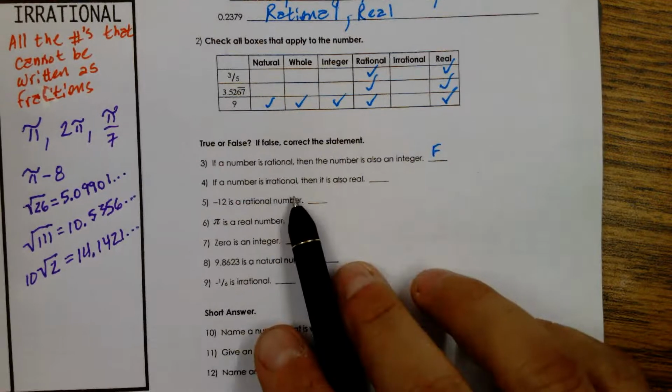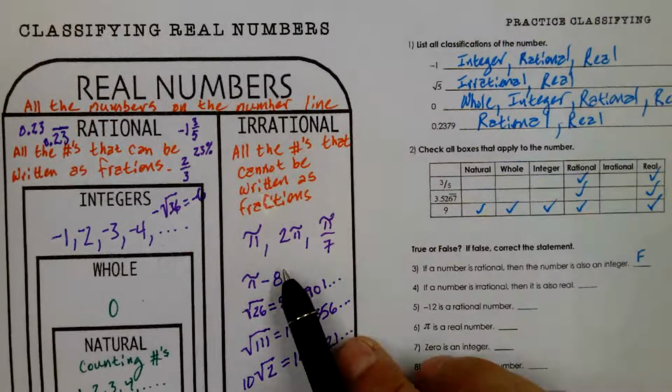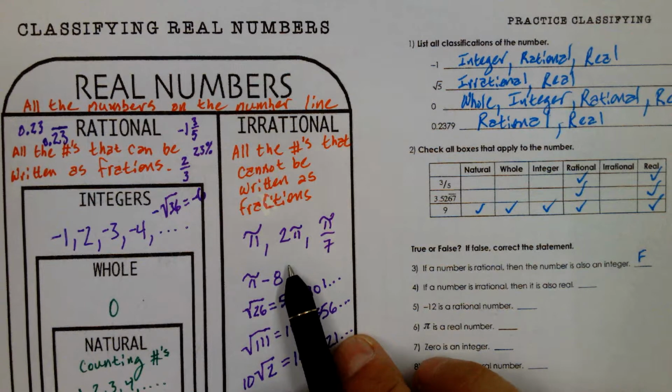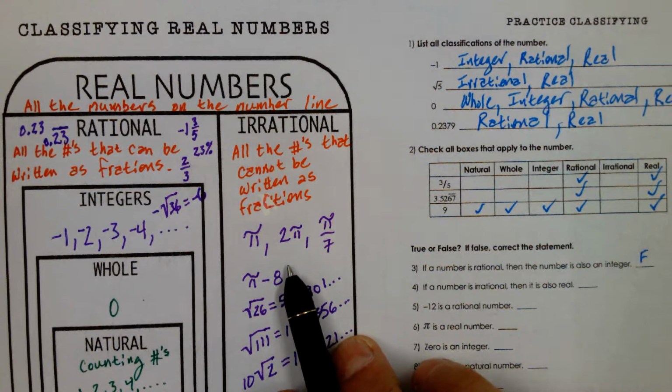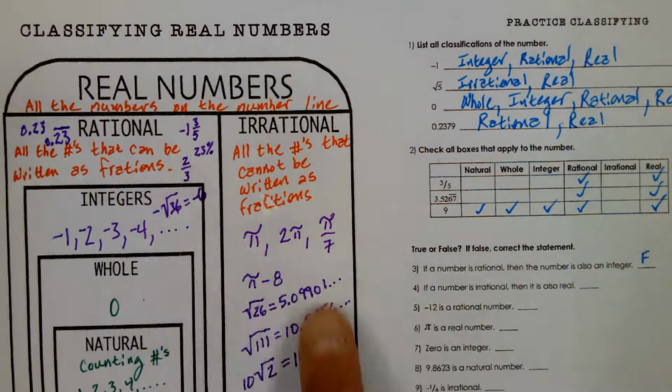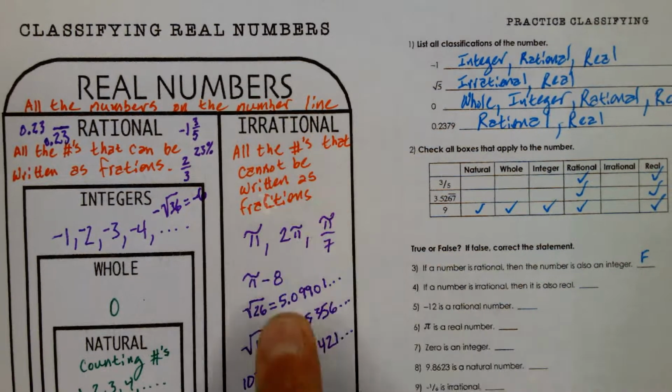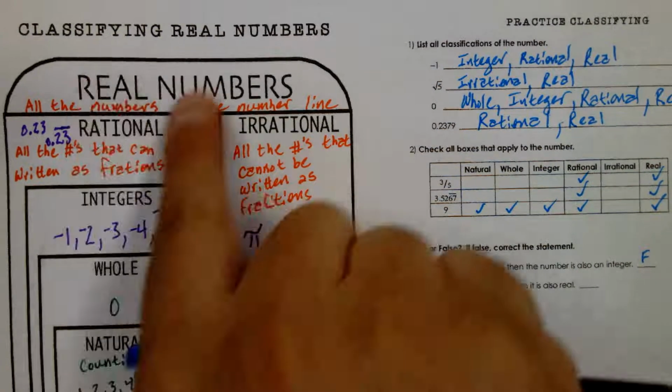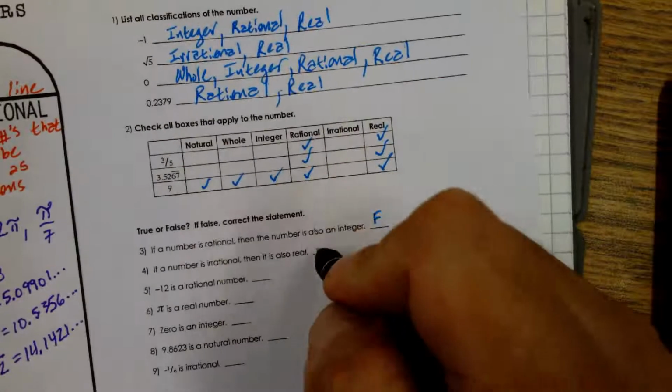If a number is irrational, then it is also real. Oh, we're getting true or false. Well, irrational numbers live here. Are they real numbers as well? Well, remember, this covers everything. So if it's irrational, it's also real. So that's actually true.